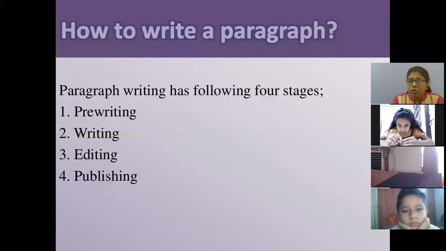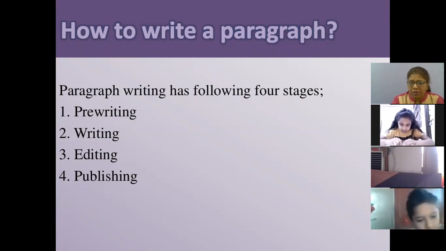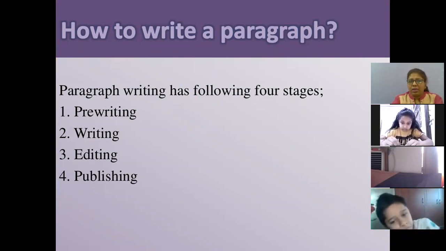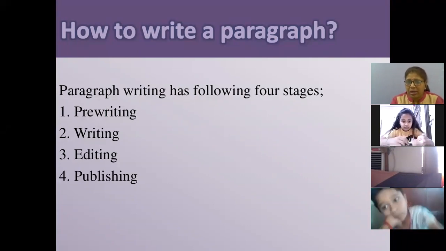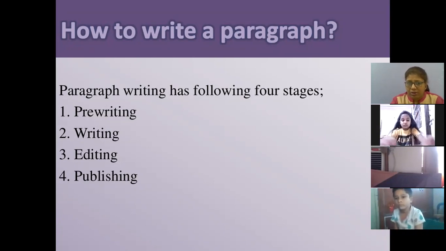Next is how to write a paragraph. How can you write a paragraph? A paragraph has four stages. First is pre-writing, then writing, then editing, and then publishing. Okay. So when you are writing a paragraph, you should keep in your mind that until and unless you follow these four stages, you cannot write your paragraph properly, right?